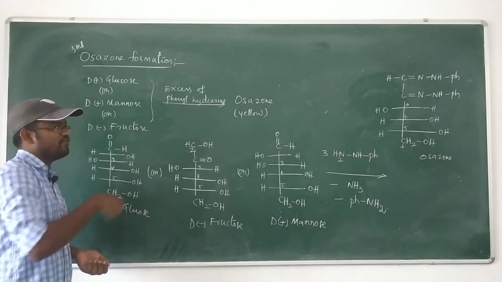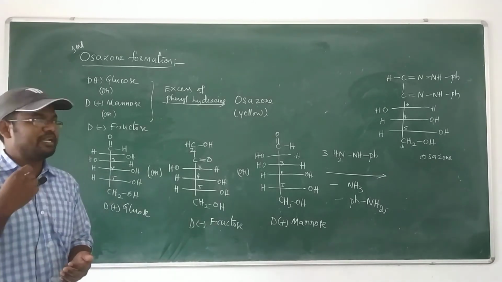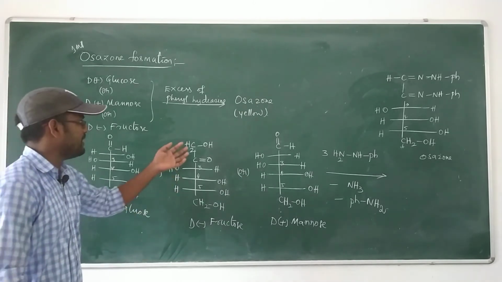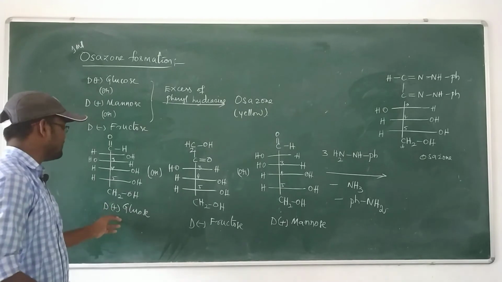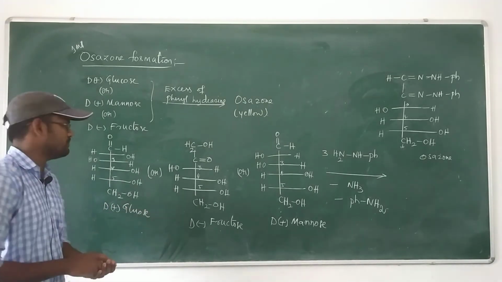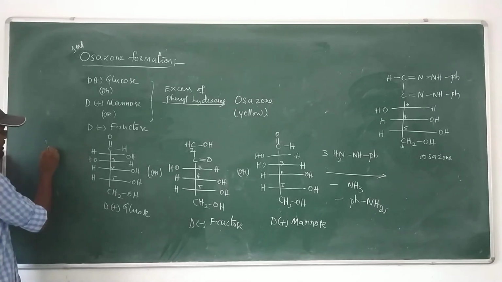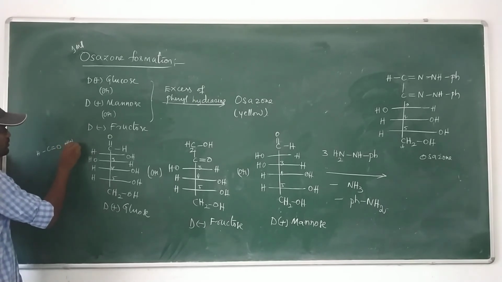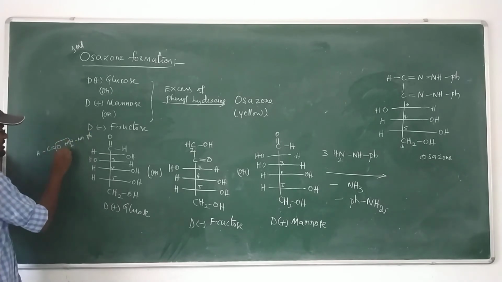The second mole of phenylhydrazine is utilized for oxidizing the second carbon atom or first carbon atom: the first carbon atom in D minus fructose, the second carbon atom in D plus glucose or D plus mannose. Simply, the first carbon atom, C double bond O, H, treated with NH2, NH, Ph, so simply H2 is eliminated.